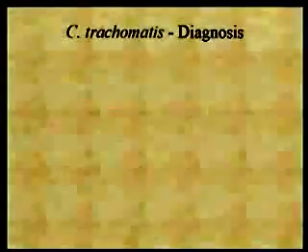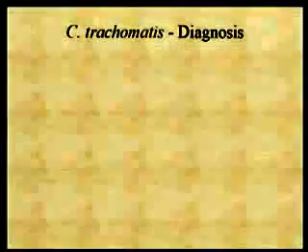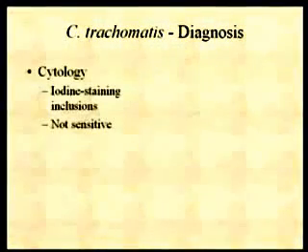All right. So those are the diseases. How can the lab help you diagnose this disease? Cytology. This can be helpful, but it's not particularly sensitive. And what I mean by cytology here is, remember, these are intracellular organisms. So you can take a scraping of the tissue. It's not sufficient to just take the pus or the exudate, because they're not going to be found there. You've got to get the cells. So you've got to take a scraping of the tissue, and you can stain the scraping then with iodine.